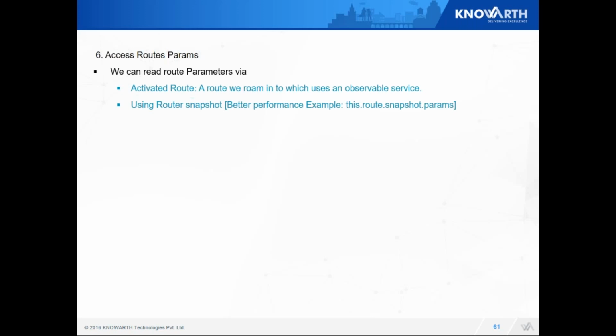Now, if I want to access the route parameters, there are a couple of strategies. First is ActivatedRoute. ActivatedRoute is just another observable which is available throughout. I just call it and I will get the current active route. But as it is an observable or service, it's going to make a call, and that can cause a bottleneck. That's why we often use the router snapshot.